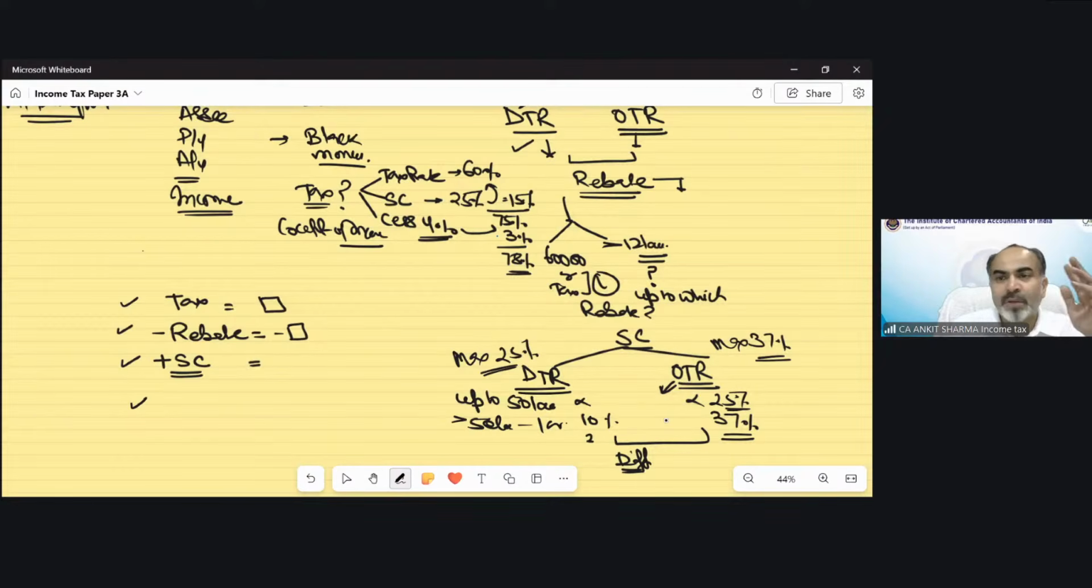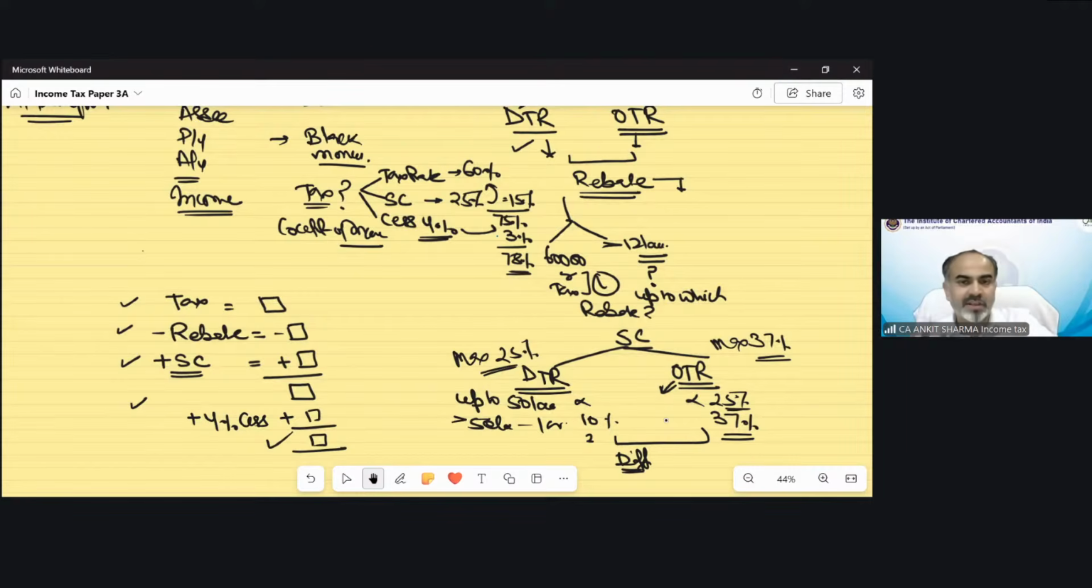Whether these are applicable or not, just write it down. If it is applicable, your brain will automatically tell you that in this question, surcharge is applicable because you will automatically recall the provision. So if surcharge is going to be there, then please add it. After this addition and subtraction, if there is tax, you need to apply 4% cess in all cases. So that would be your final tax liability. Okay, we have discussed that.